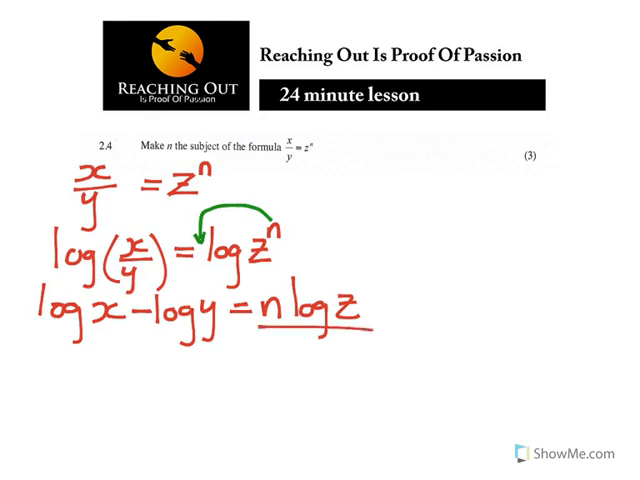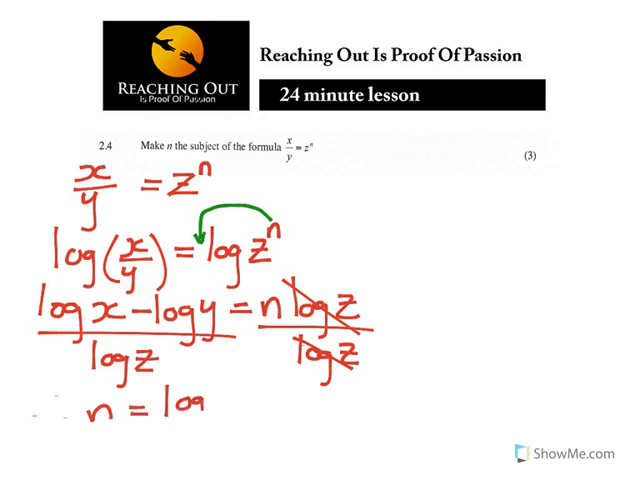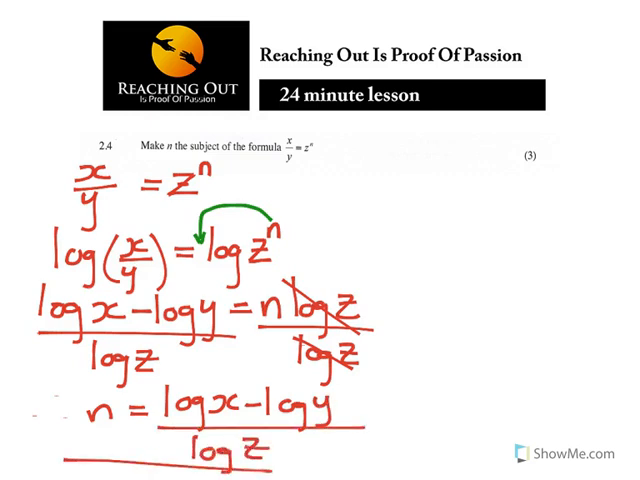Now on both sides you have to divide by log z. So now therefore n is equal to log x minus log y over log z. That's how simple you can make, in this case, n the subject of the formula.